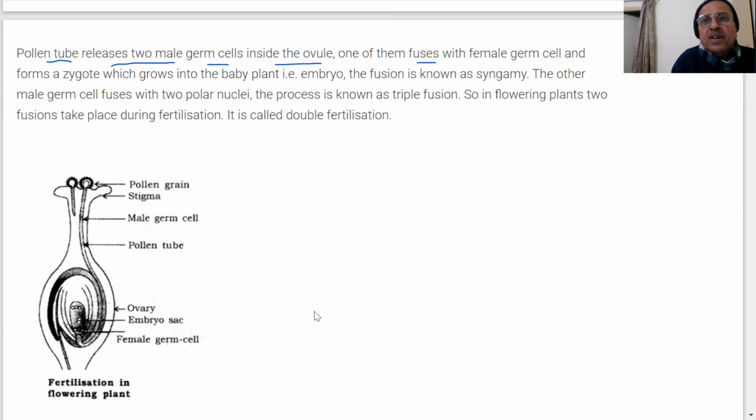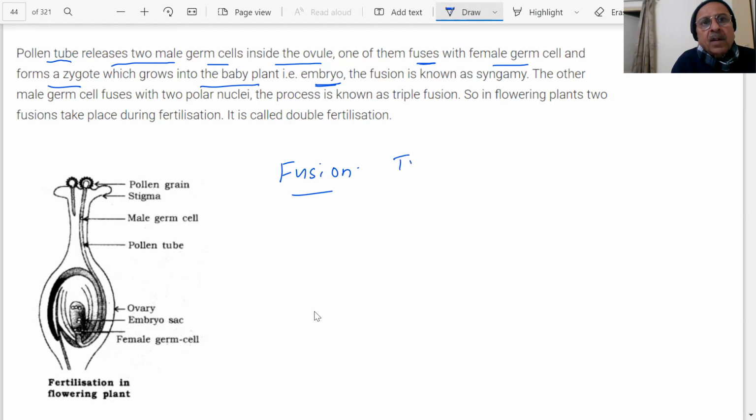One of them fuses with female germ cell and forms a zygote. तो यहाँ पे फिर फ्यूजन हो गया, which grows into a baby plant. Embryo क्या है? Baby plant. The fusion is known as syngamy. तो फ्यूजन हो गया. कितने थे?